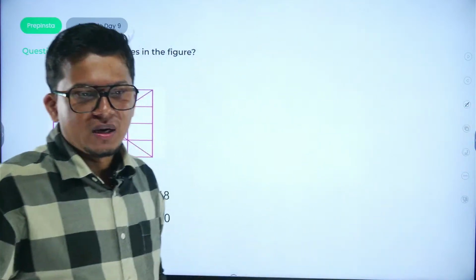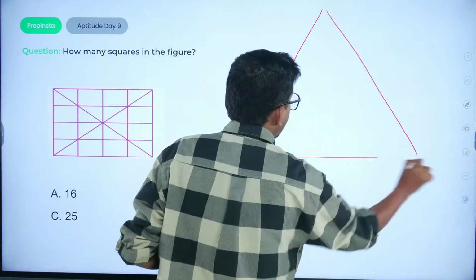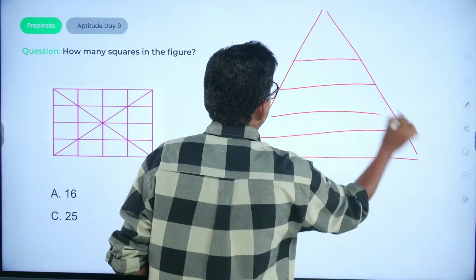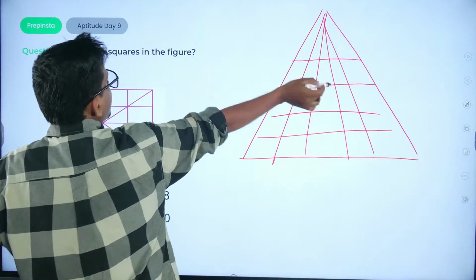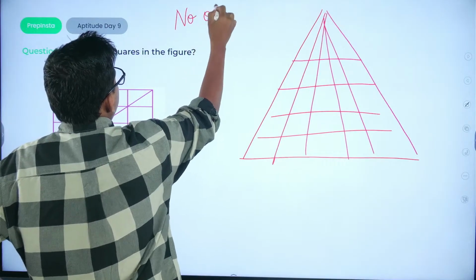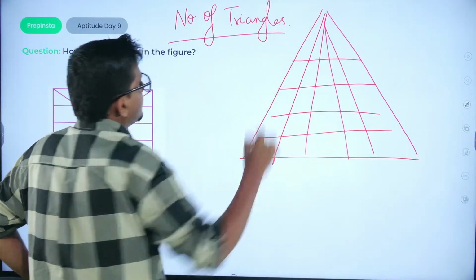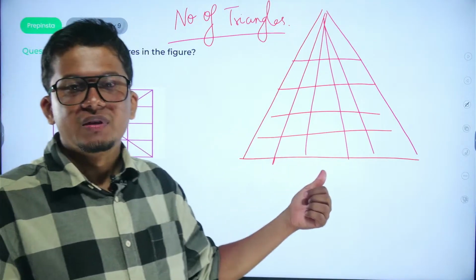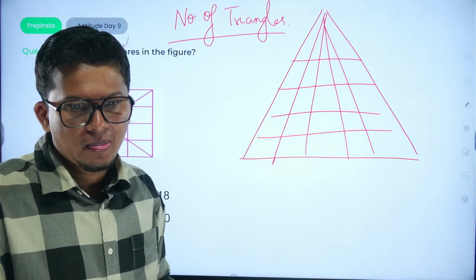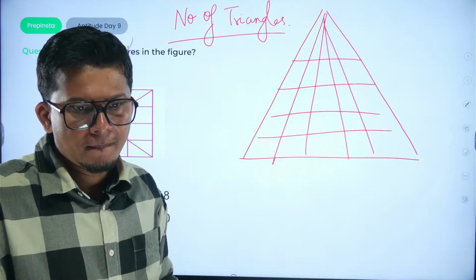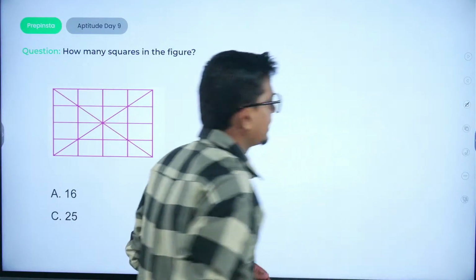Now coming to the last part, where we will understand how we can find the number of triangles. चलो, suppose we are given this particular triangle and we have been asked to find the number of triangles. So in that scenario also we have a trick which will work in finding the number of triangles hidden in a given diagram. Okay, so how are we going to solve this question?